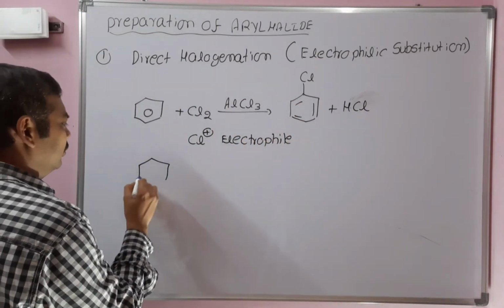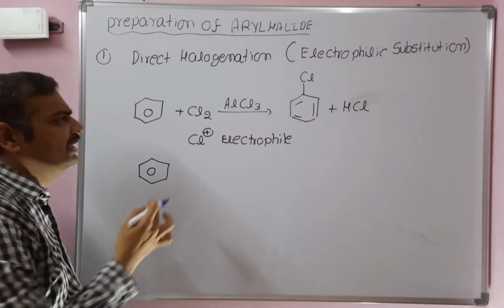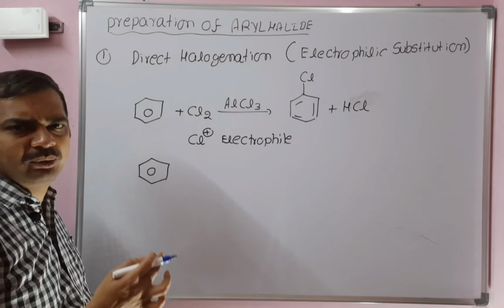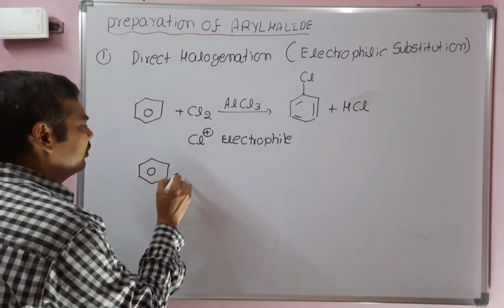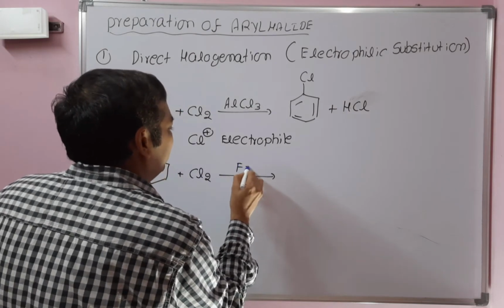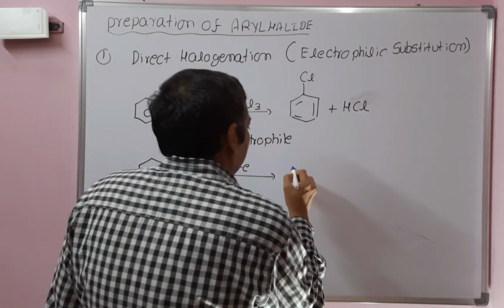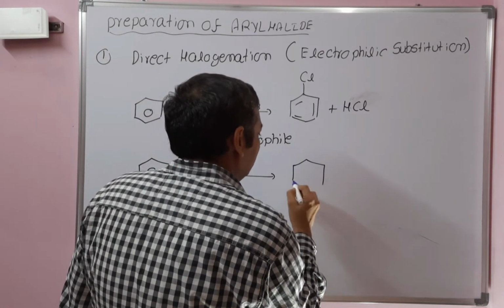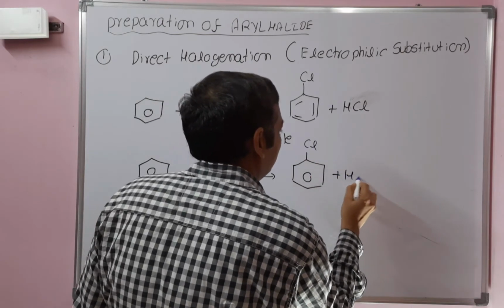We can also do this reaction in presence of other Lewis acids. We can use AlBr3, AlI3, zinc chloride, FeCl3; we can use any of the Lewis acids. Alternatively, we can run this reaction when benzene reacts with chlorine in presence of iron. We will get chlorobenzene. The side product here is hydrochloric acid.